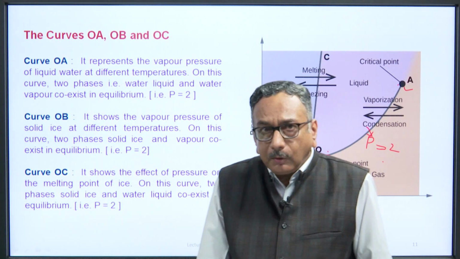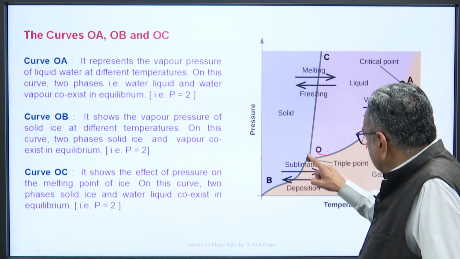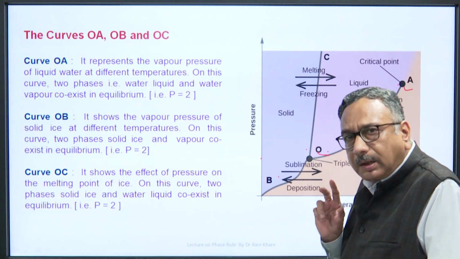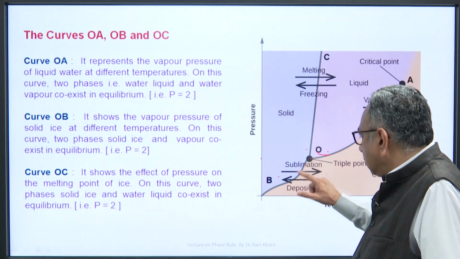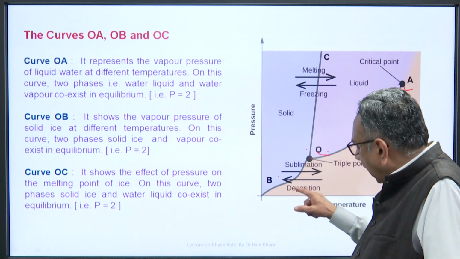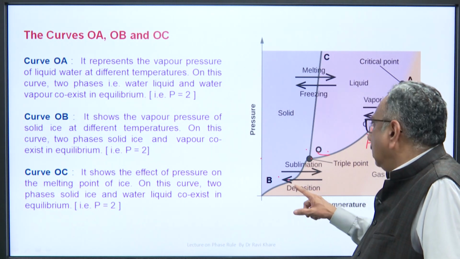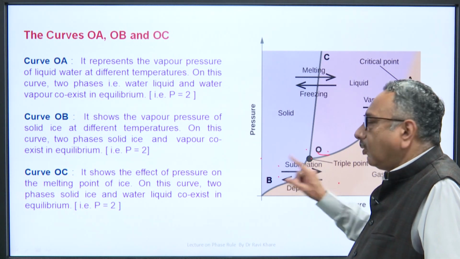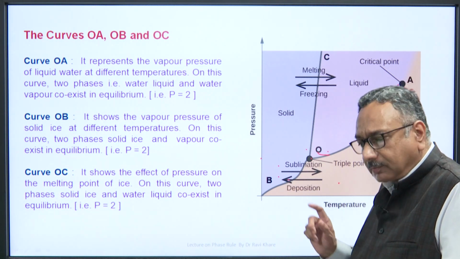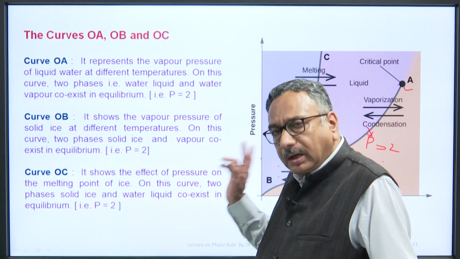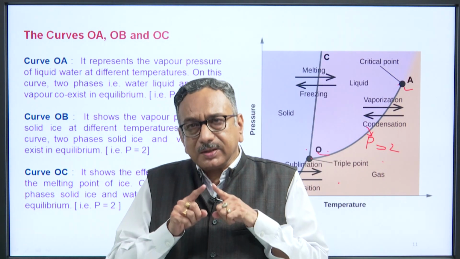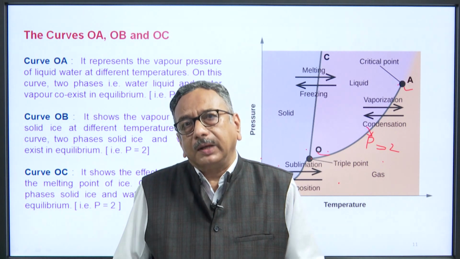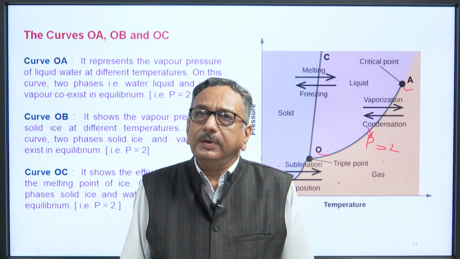Now, we come to curve OB. This curve is known as the sublimation curve. Along the curve, water vapor is in dynamic equilibrium with water solid or ice. That is why along the curve water exists in a 2 phase system. Therefore, if we apply phase rule on this curve, we will get P is equal to 2.